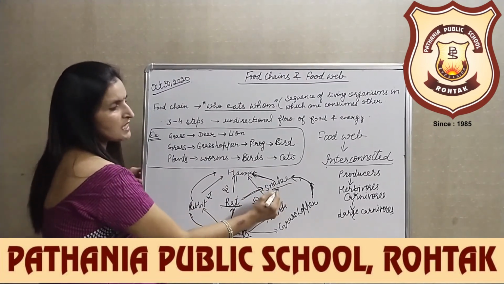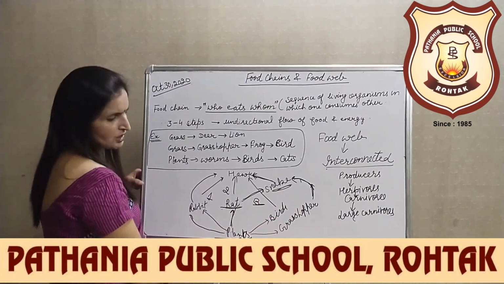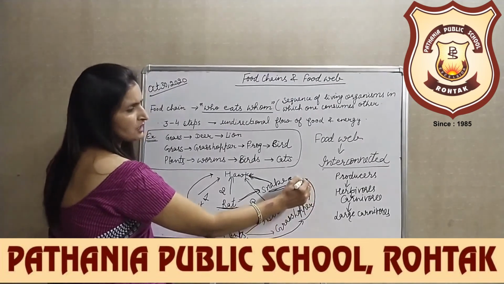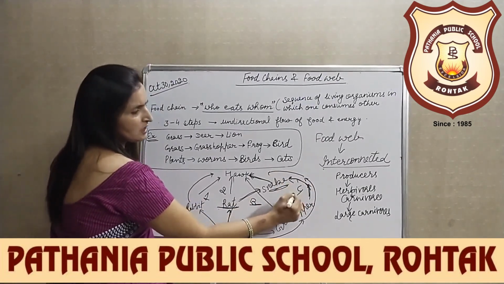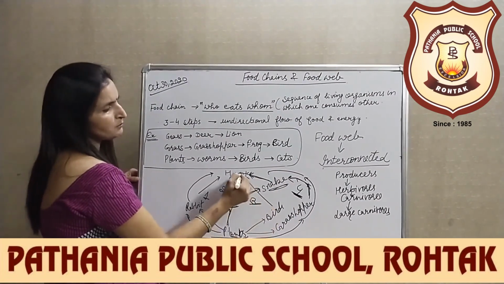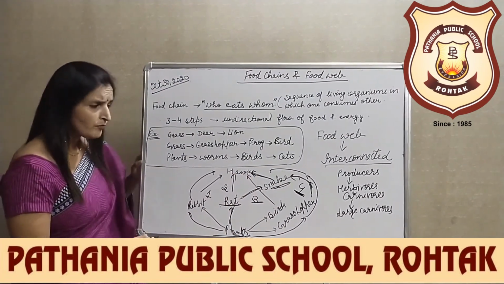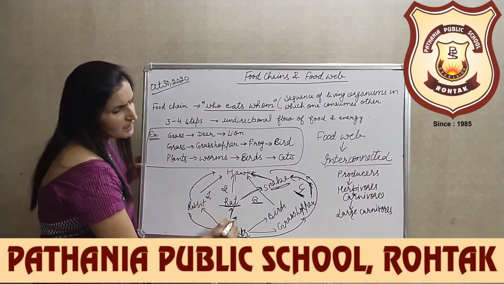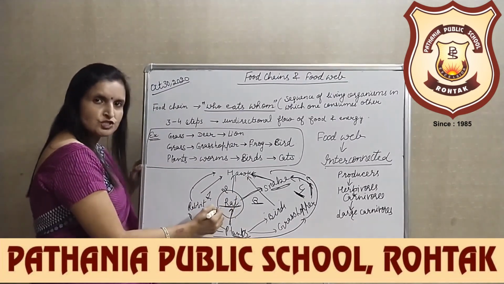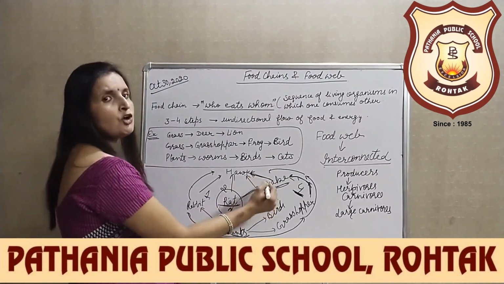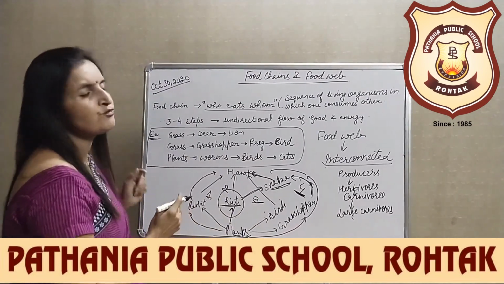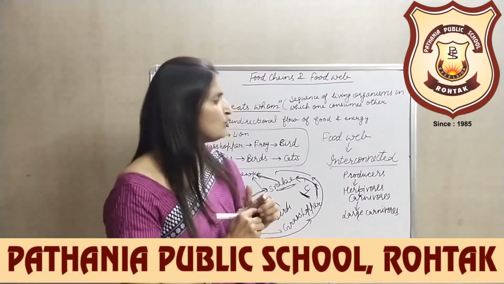Again, snakes are part of another food chain where plants are eaten by the grasshopper, which is further eaten by the snake and further eaten by the hog. In the same way, plants are eaten by the birds and the birds are eaten by the hog. So these interconnected food chains, where a component of one food chain could be a part of another food chain, this network of food chains is called a food web.